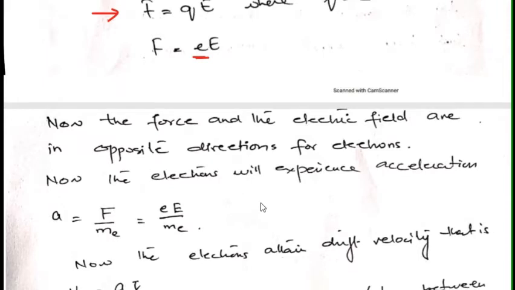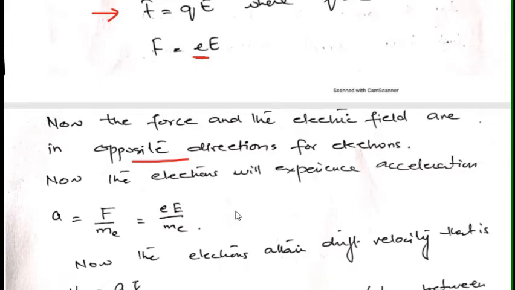Now because of the presence of the potential difference, the electrons will start moving, and the force and the electric field are in opposite directions, because the electrons will experience a force in the direction opposite to that of the applied field.